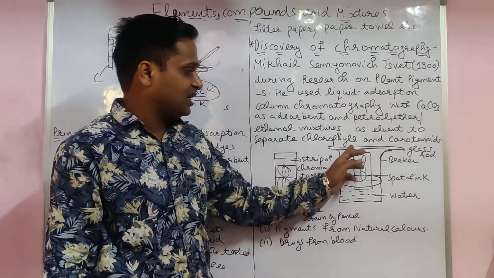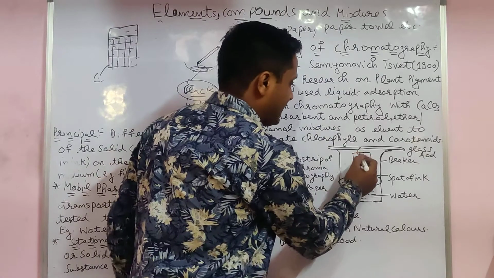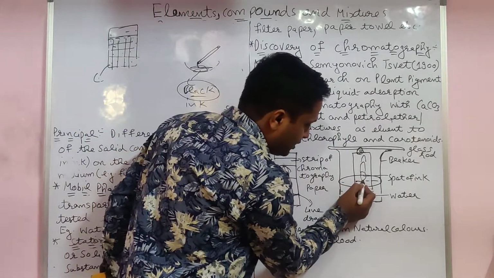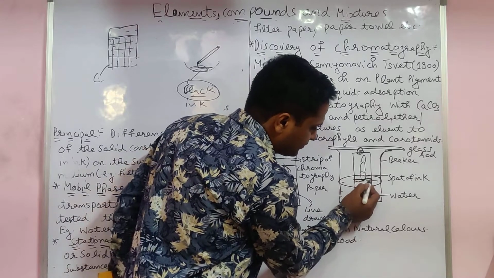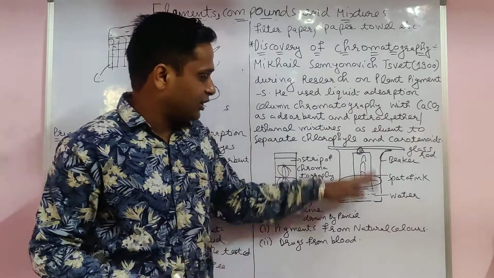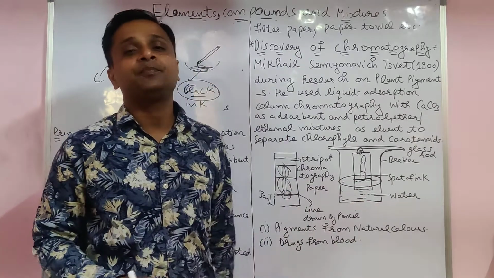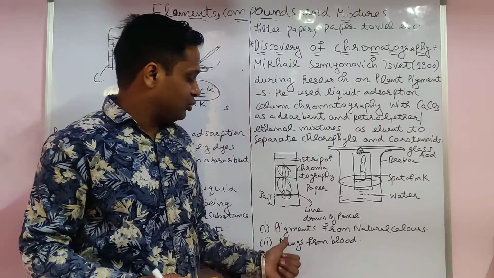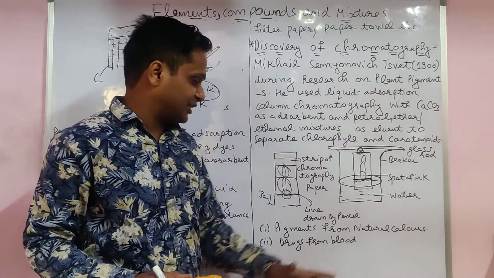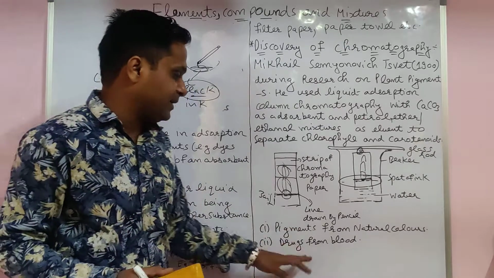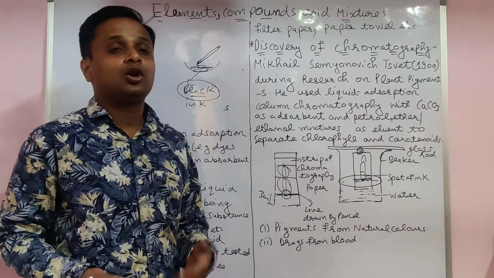Here you take a beaker and a glass rod on which you hang that filter paper. Take care that the spot you mark does not dip in the liquid. That is up only, and the filter paper should not touch the bottom. So by using this, you separate the pigments of natural colors, the different colors present in a pigment, drugs from the blood, and a lot of other things.